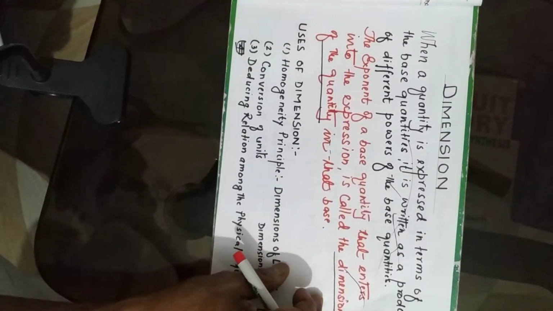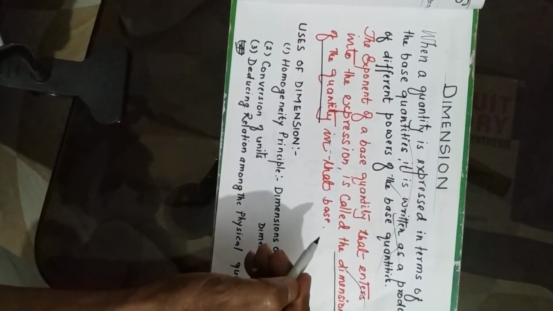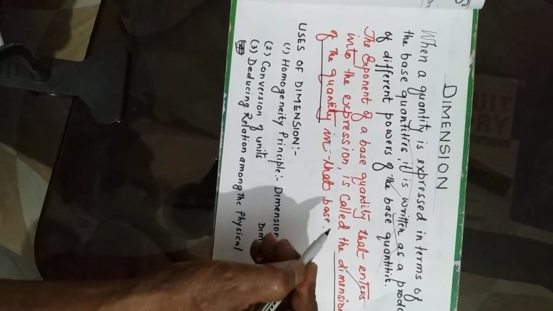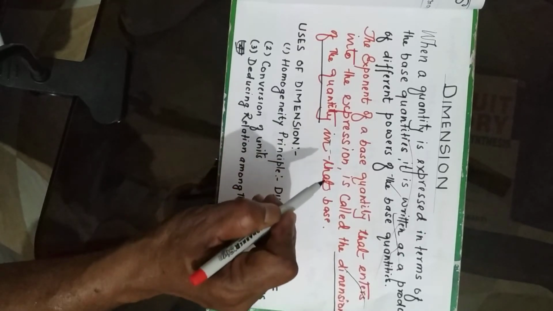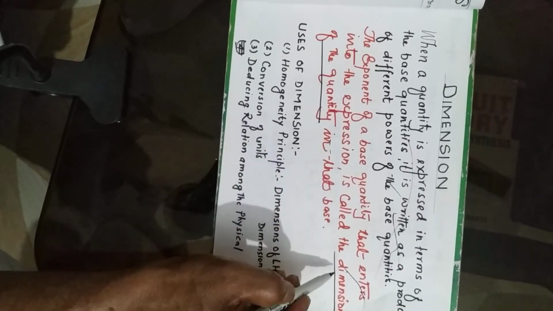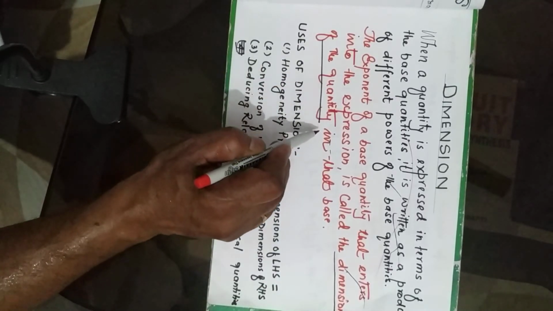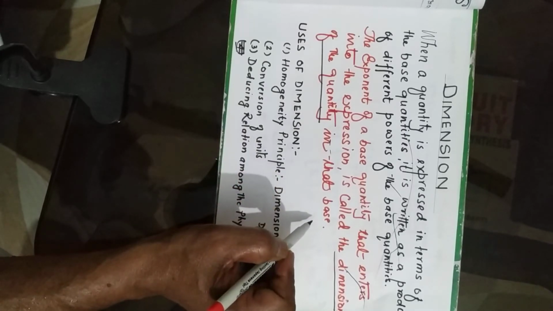Then we come to dimension. What is dimension? When a quantity is expressed in terms of the base quantities, it is written as a product of different powers of the base quantities. The exponent of a base quantity that enters into the expression is called the dimension of the quantity in that base.